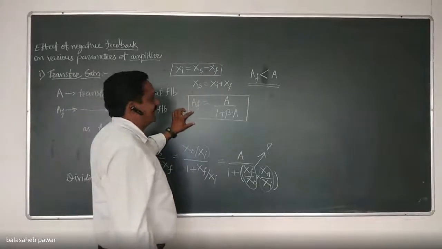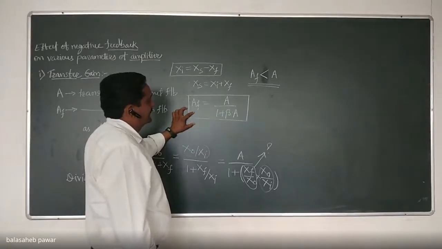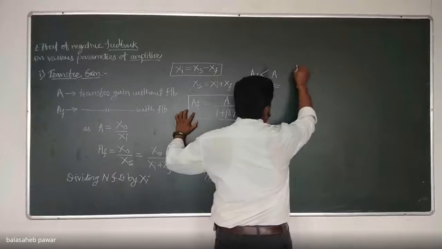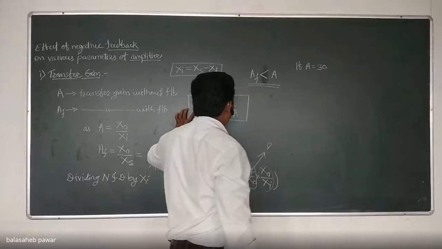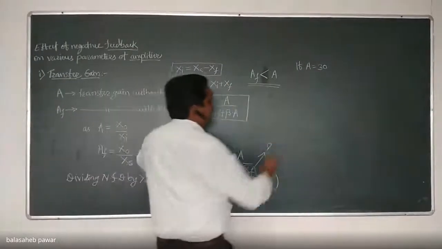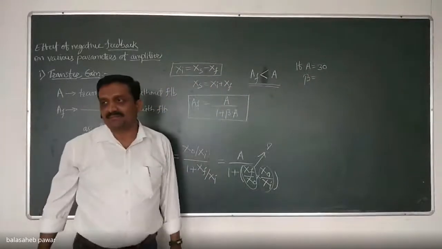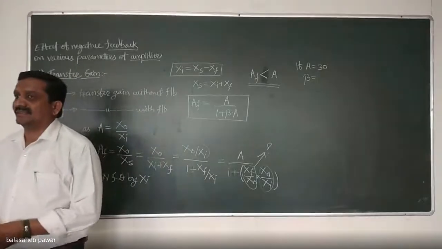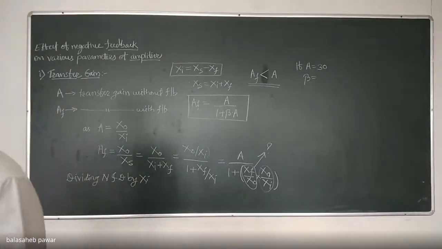Okay, can I justify it? If you are getting confused about how it will be less, suppose A equals 30, as per our practical. If we prefer negative feedback, the feedback factor beta, as I already told you, has a maximum of 1; in general, beta always lies between 0 and 1.